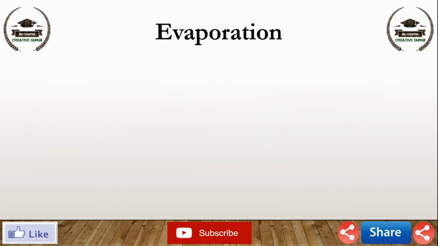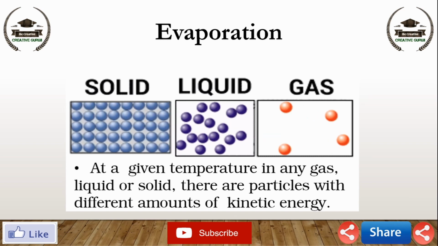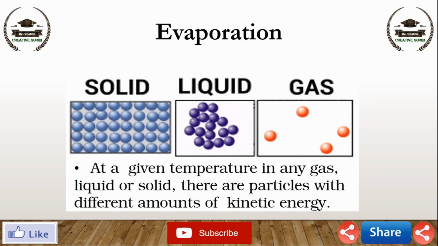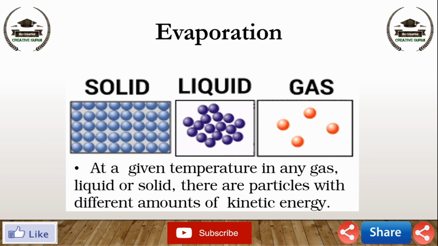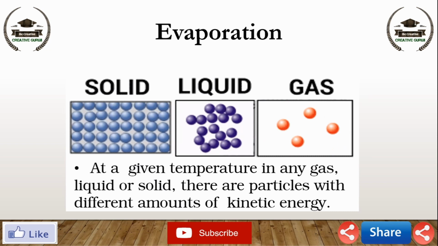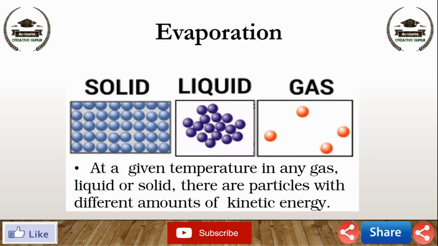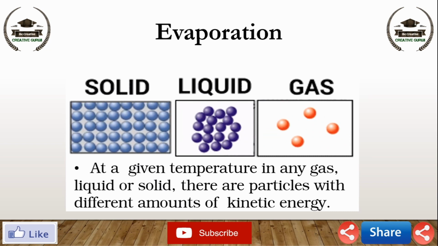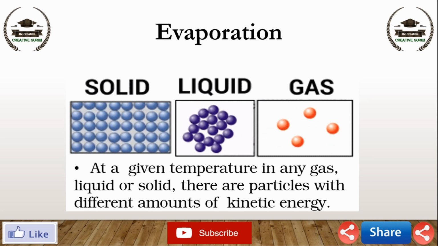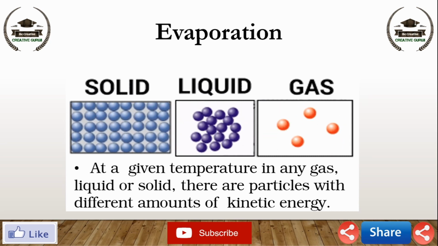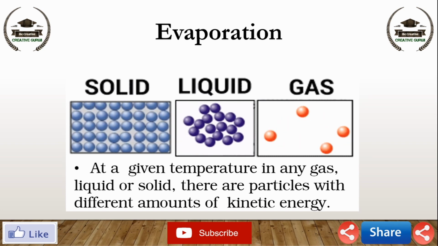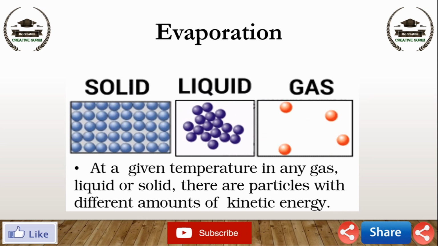We know that particles of matter are always moving and are never at rest. At a given temperature in any gas, liquid or solid, there are particles with different amounts of kinetic energy. In the case of liquids, a small fraction of particles at the surface having higher kinetic energy is able to break away from the forces of attraction of other particles and gets converted into vapors.